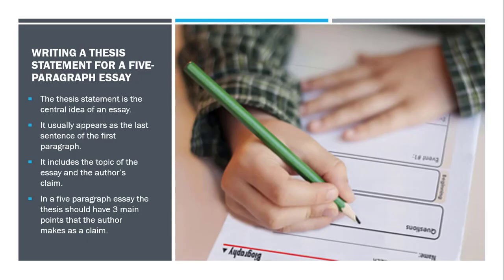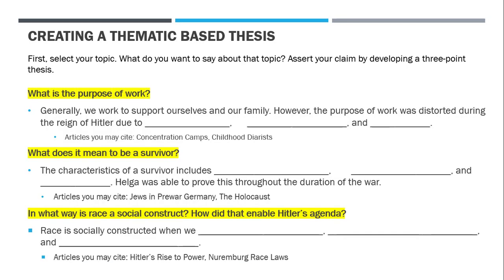When writing a thesis statement for a 5-paragraph essay, remember that your thesis statement is the central idea of an essay. It usually appears as the very last sentence of the first paragraph, or it could be the second to last sentence or near the end of the first introductory paragraph. It includes the topic of the essay and the author's claim. In a 5-paragraph essay, the thesis should have the 3 main points that the author makes as a claim.